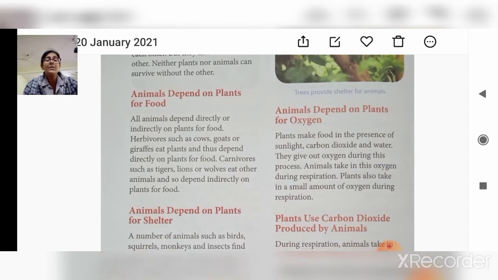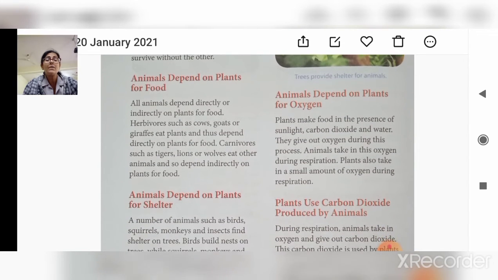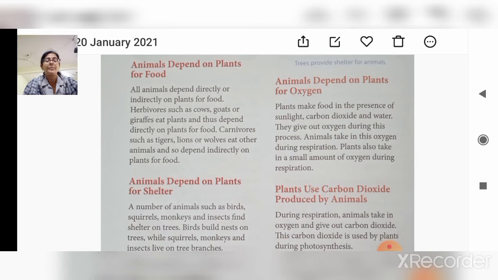Animals depend on plants for oxygen. Plants make food in the presence of sunlight, carbon dioxide, and water. They give out oxygen during the photosynthesis process, and this oxygen is required by all living things. Animals take in oxygen during the respiration process and give out carbon dioxide, which is required by the plant.